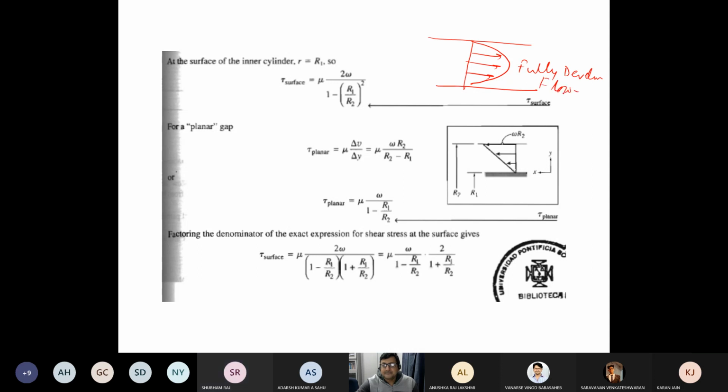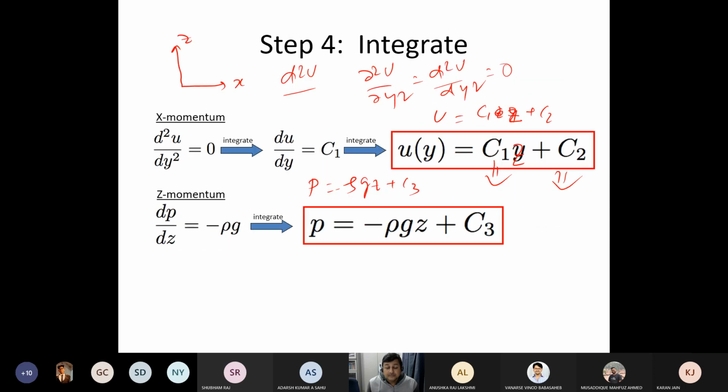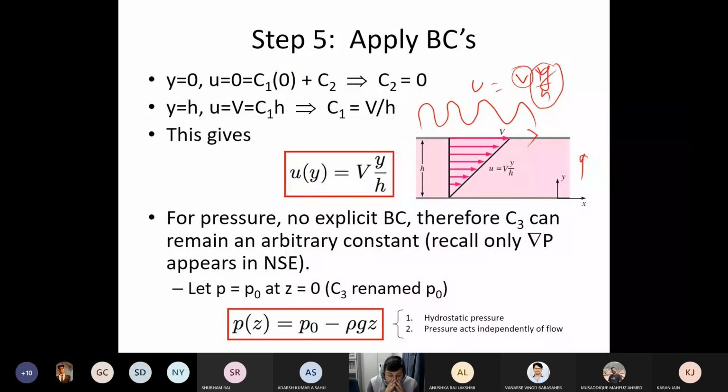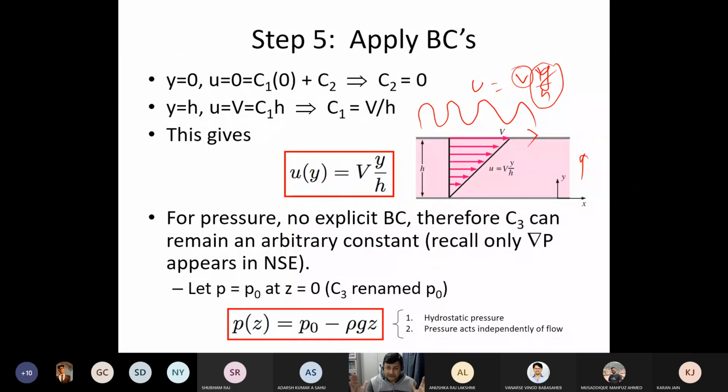Yeah, any question? Any question up to this point? Hello, sir. Sir, in the Couette flow, in our assumptions we consider that the pressure gradient is 0, but we are not striking off del P del y there. Even the pressure gradient is 0 in the x direction.